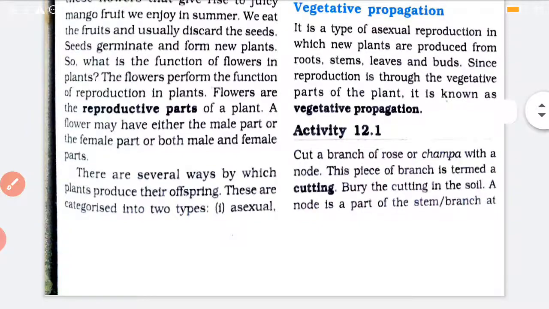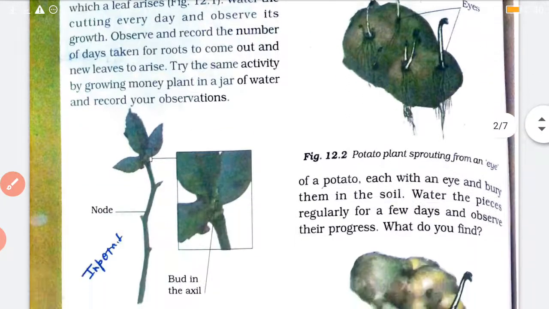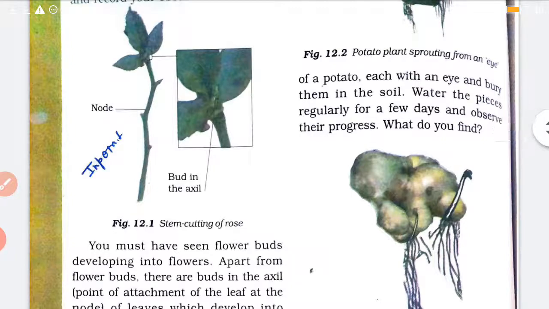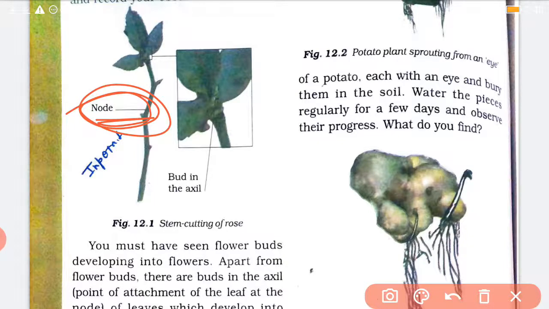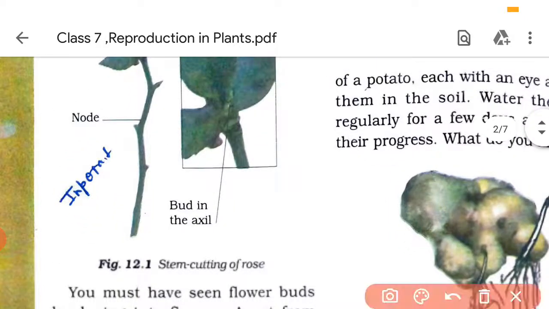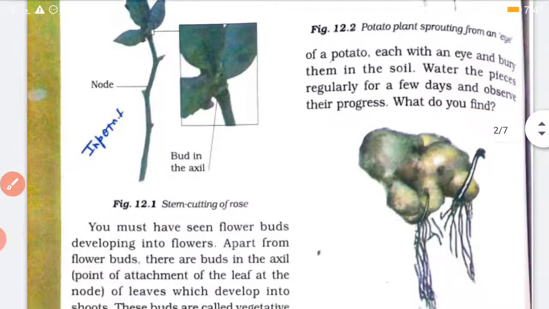Now let us see what our first one is. The cutting, means stem cutting. Now for example, rose. We have seen that if you cut a stem of rose and plant it in the soil, it gives rise to a new plant. Now there are certain parts, like here it is given here node. It is the point on the stem from where the leaf will grow. Now axil. Many times you will see where there is a leaf, there is a bud type of thing. Leaves के सामने एक कली जैसा चीज दिखता है. That is the axil bud. Okay.